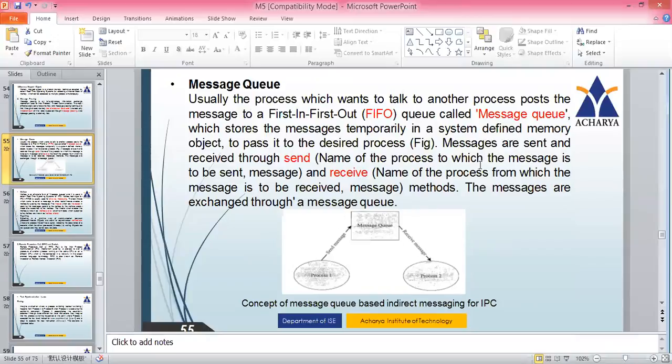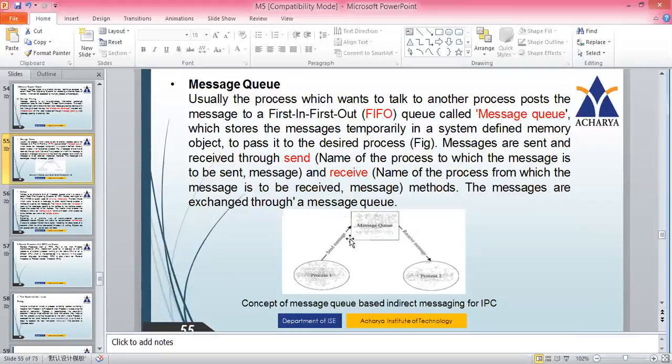To implement this mechanism, messages are sent and received through send and receive methods. What does the send method have? Process 1 wants to send some message to this queue. It has the name of the process to which the message has to be sent, and the message.